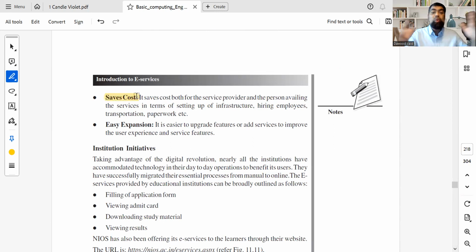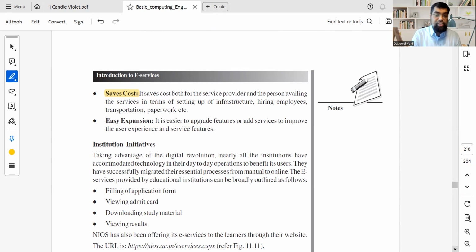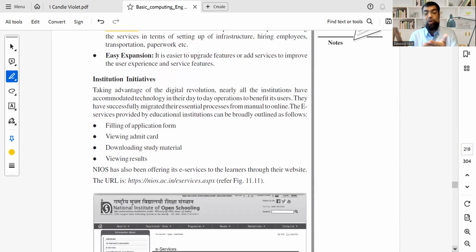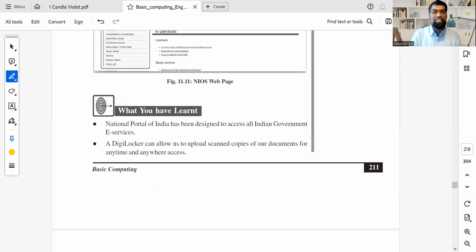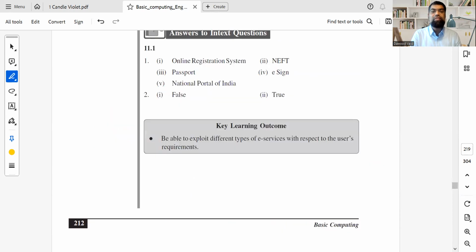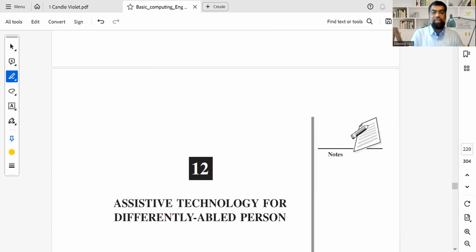Also, it is good for the environment, it saves cost, and it can be quickly expanded. So a lot of institutions are using it. NIS is using it. All your TMAs are filled online. Your exam fees are filled online. We are happy when you give NIS examples. So this is all that we want to learn about the NIS, and hopefully you will do better. All the best for chapter number 11. Good luck.